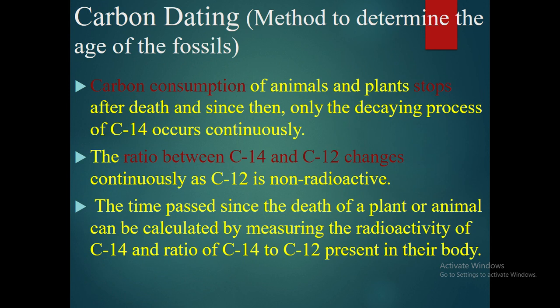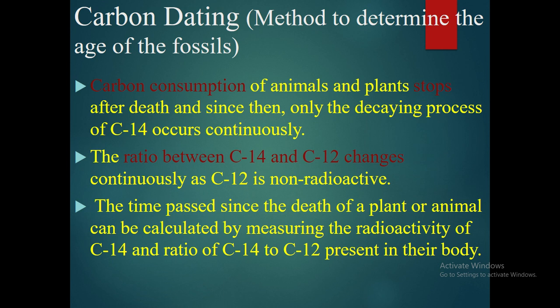Now, the carbon dating method, it is the method to determine the age of the fossils. So, when any living organism dies, the carbon consumption of those animals and plants stops and only the decaying process starts. The ratio of C12 and C14 was initially constant, but later it started changing.